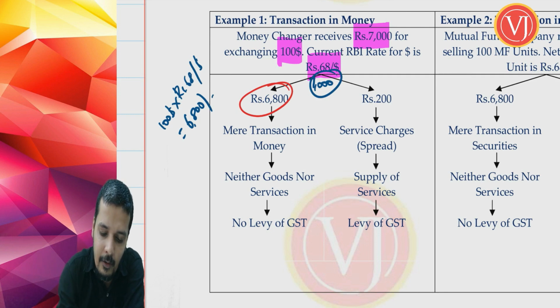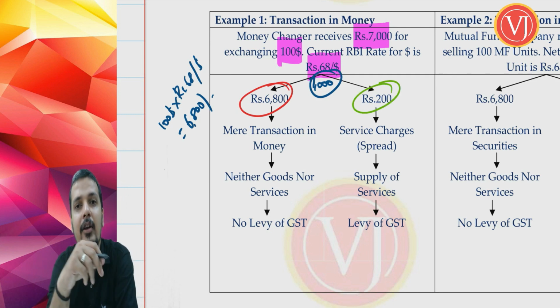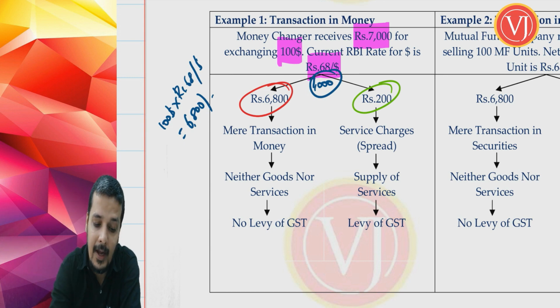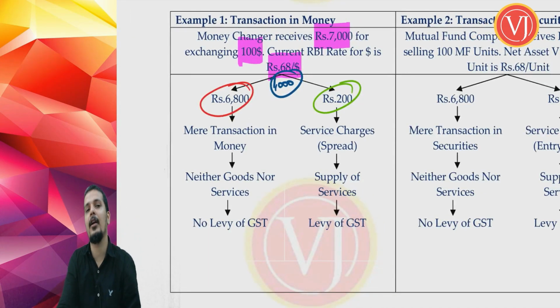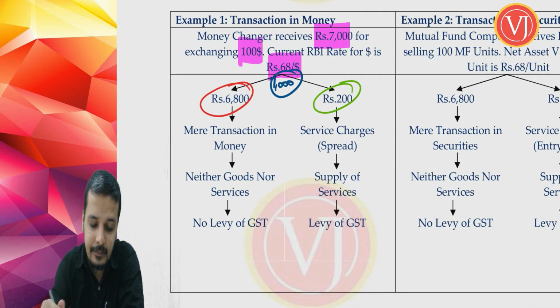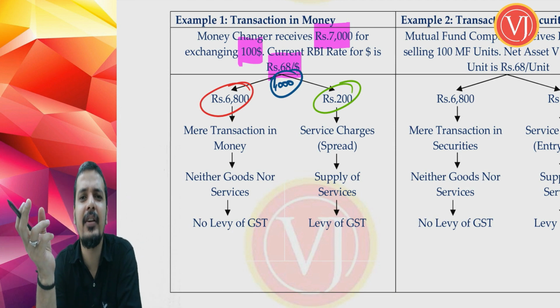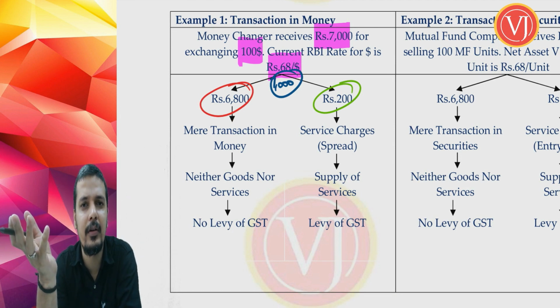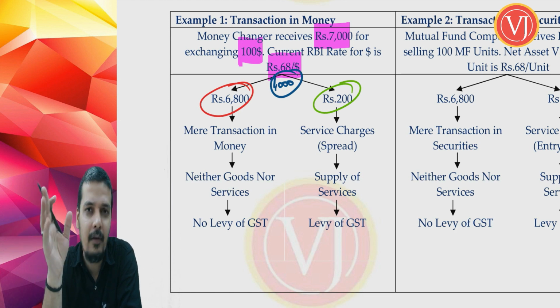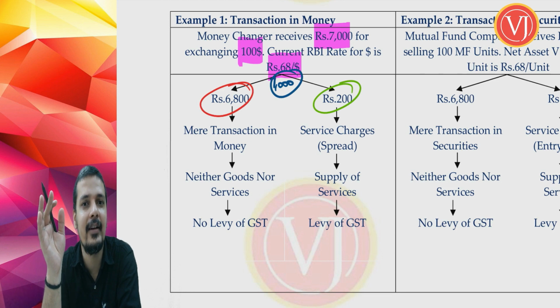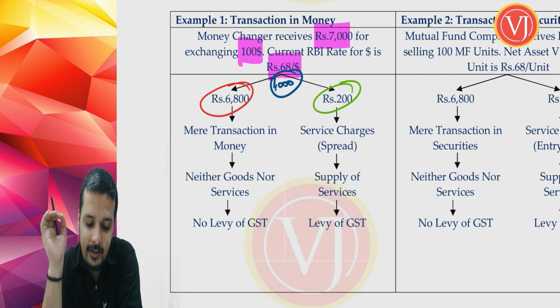And the second part is 200 rupees, where you have paid something extra. So the actual worth of $100 should have been 6,800. Obviously, the money changer will have its own margin. He is not going to do business without any profit. His margin or his profit or his spread, you may call it technically as spread, is 200 rupees.